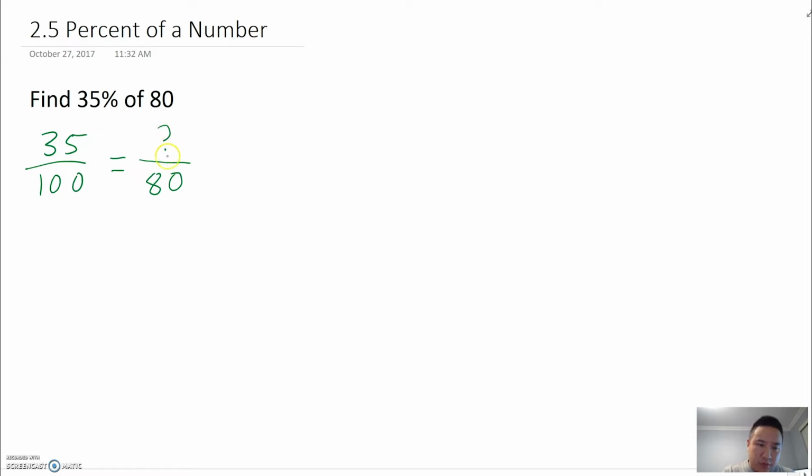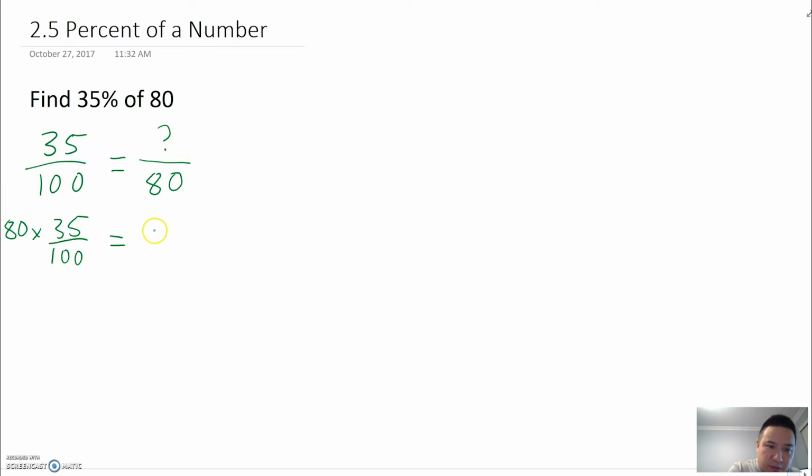The question mark here is the quantity that we're trying to find. It's being divided by 80. So what we would do is multiply both sides by 80. So we're going to end up with 80 being multiplied onto the left side. So now we have 80 times 35 over 100. And that's going to be equal to, well, if I multiply the right side by 80, the 80s will cancel out because I have a divide by 80 and a multiply by 80.